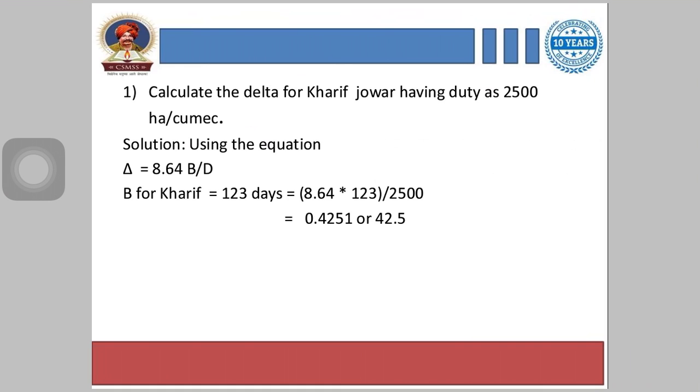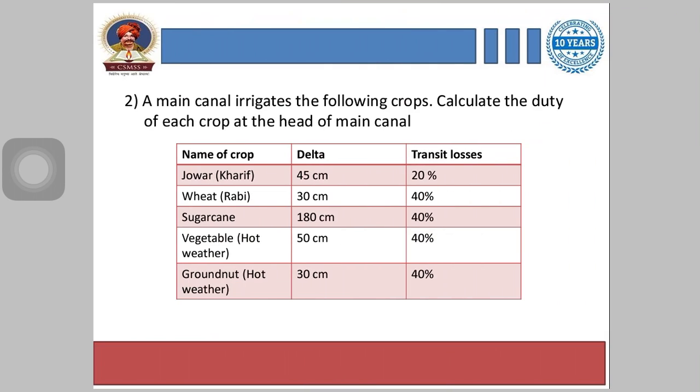Now we just have to put the values in the equation, that is 8.64 into 123 divided by 2500, that we get 0.4251 meters or 42.5 cm after the conversion.